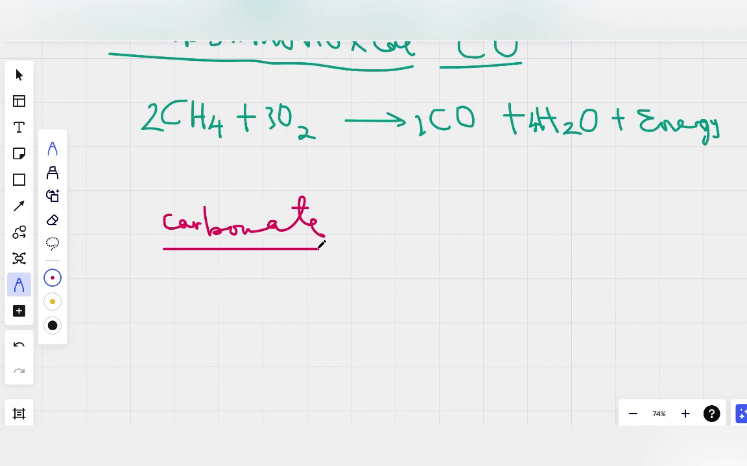Okay. Carbonates are compounds that contain the carbonate ion. Every carbonate, how do you know them? They contain this carbonate ion, CO3 2-. Any compound that contains the carbonate ion is considered a carbonate, like calcium carbonate, sodium carbonate, magnesium carbonate, all the metal carbonates that you know.